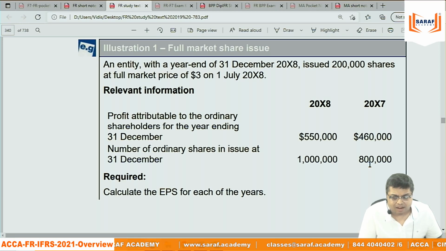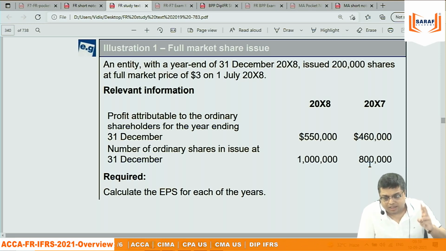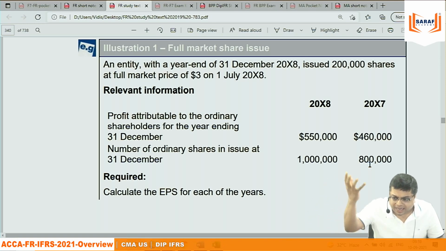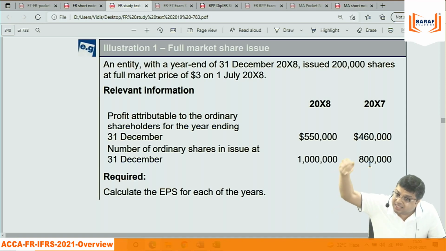Can we say that the company is performing badly? The company is not doing good business in the current year because its earnings per share has gone down? Can we say that? There are 2 reasons we can't say. Suppose I started a new product, a new business in the current year. The new business will start giving you earnings late.